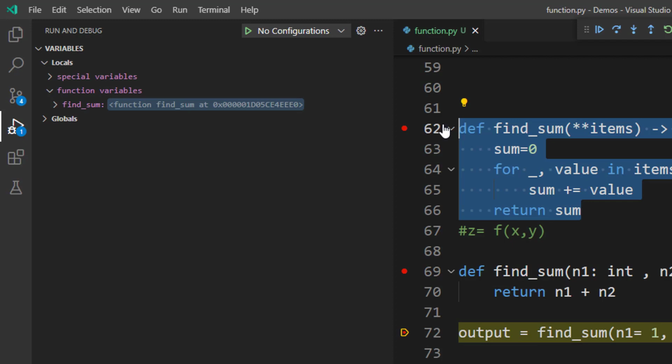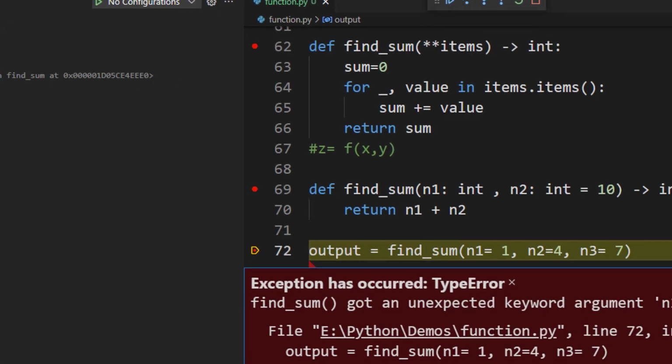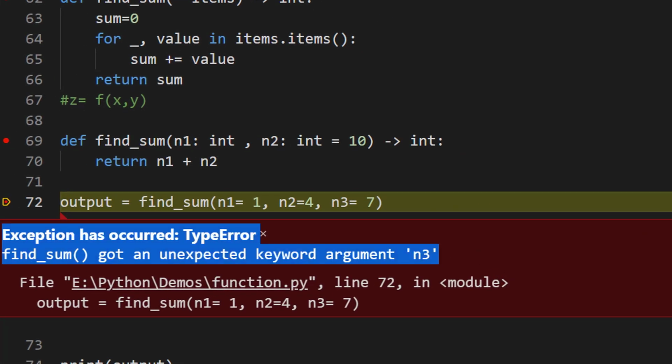The order of function definition matters in Python because Python is an interpreted language, and whatever function is defined at the later stage is the one considered. And that is why we are getting this exception here.